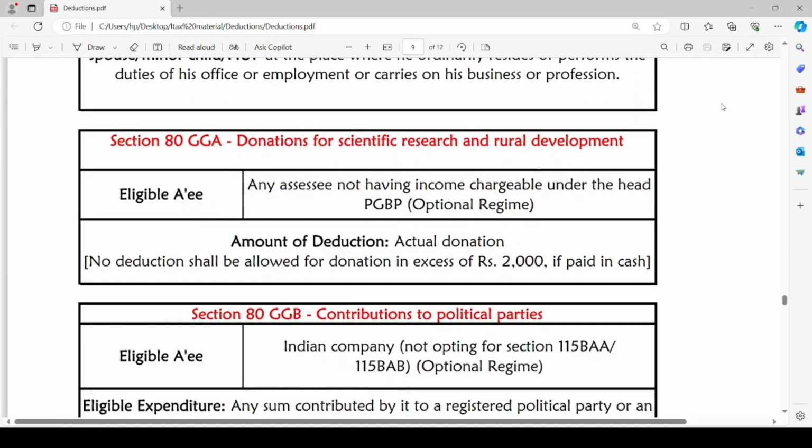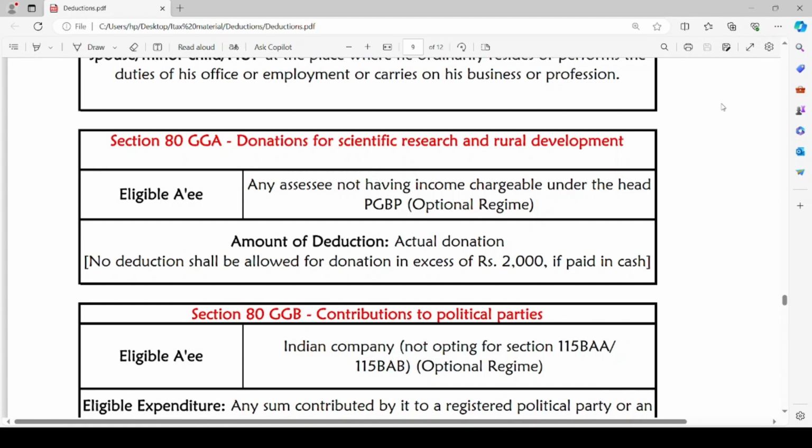The next section, 80GGA, talks about deduction with respect to donations for scientific research and rural development. The assessee is not having any income chargeable under the head PGBP. So if the assessee is any businessman or carrying on any profession and he contributes any amount for scientific research to any third party like university or college, as we have discussed under section 35AD, he can claim deduction under the head PGBP itself. For the amount contributed by him towards such scientific research, he can claim deduction.